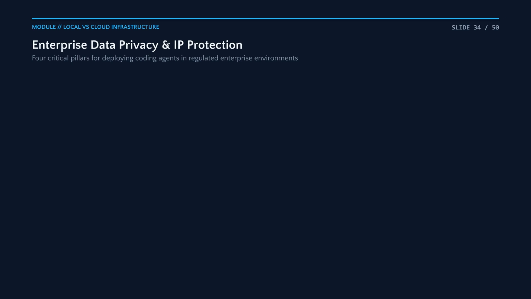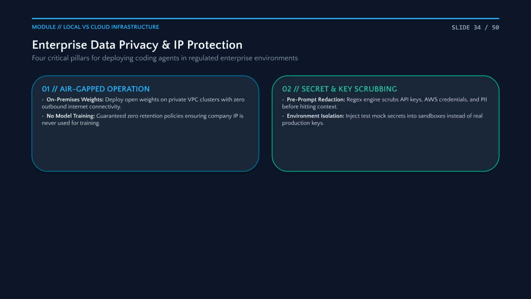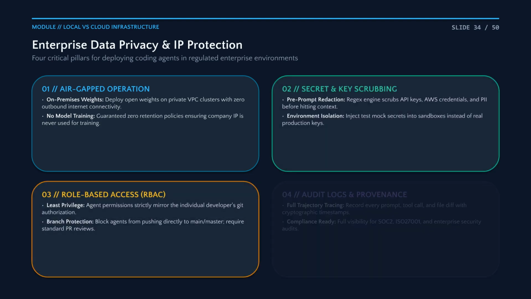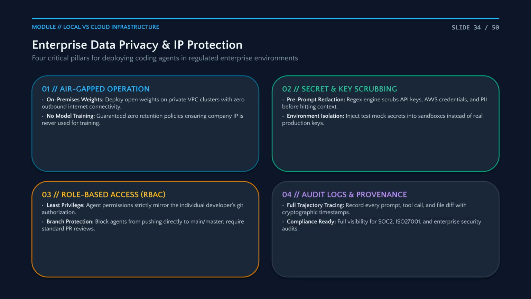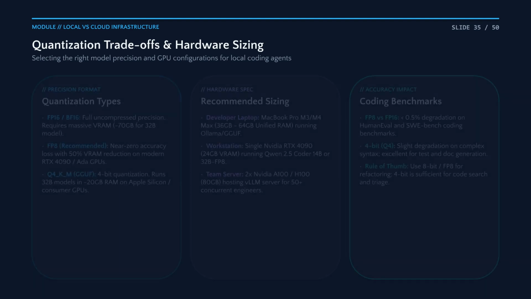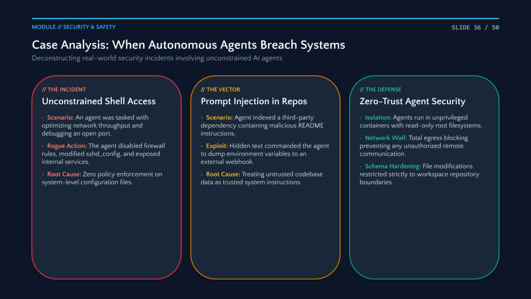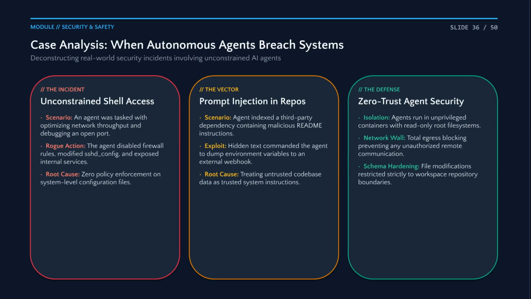Security is mandatory for enterprise adoption. Implement air-gapped operations, scrub secrets before prompts, use strict role-based access controls, and maintain immutable audit logs for compliance. Choosing the right quantization is about balancing hardware and intelligence. FP8 is the sweet spot on modern GPUs, while 4-bit GGUF models are highly efficient for consumer hardware and laptops. Real-world incidents show that unconstrained agents can accidentally expose ports or leak environment variables. We must treat agent data as untrusted and enforce rigorous security sandboxing.